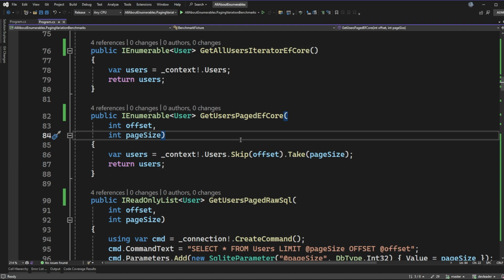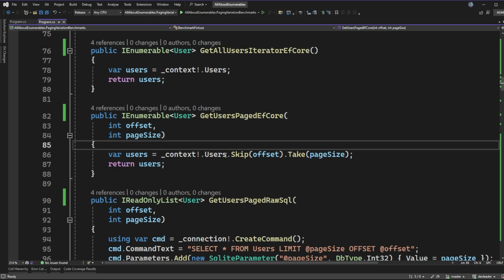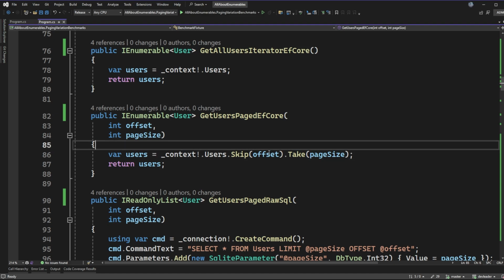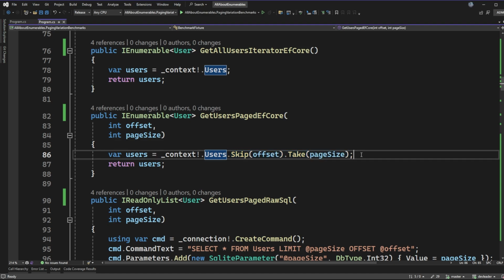So if you are doing this kind of thing and it's not translating your LINQ to SQL, what would happen is you would get the full data set, and then in memory, you would skip over the amount specified by offset, and then you would do take on that result set in memory. But because this should be doing LINQ to SQL, this offset and page size should become part of the query and done at the database level.